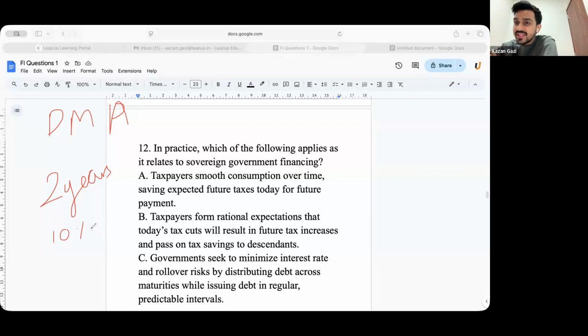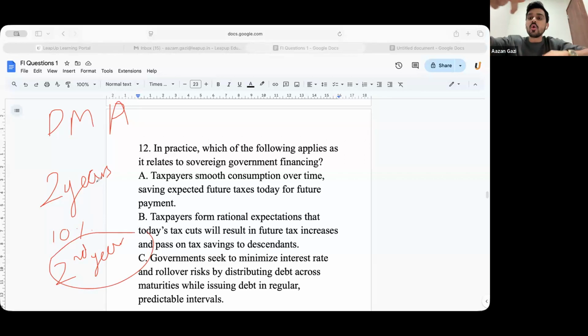I will pay the principal amount at the end of maturity, that is, at the end of second year. Now, what will happen at the end of second year is, I will issue one more 2-year bond with a 10% coupon rate. So the money that comes from the new bond, I will pay back the previous bondholders.